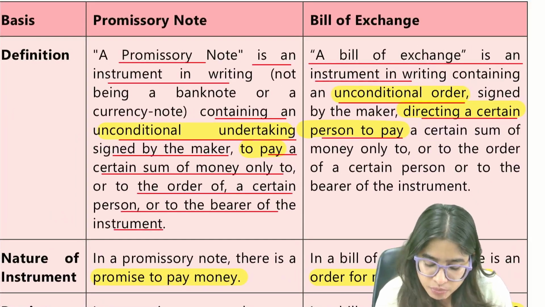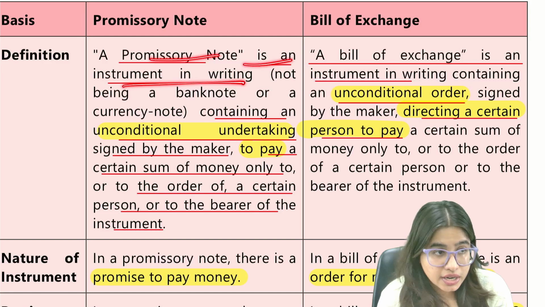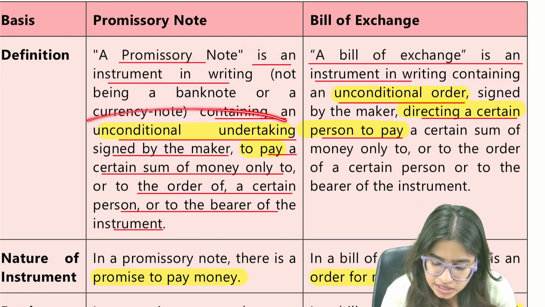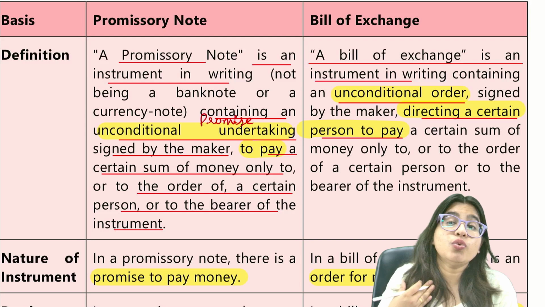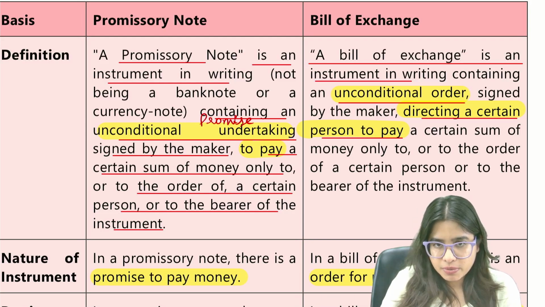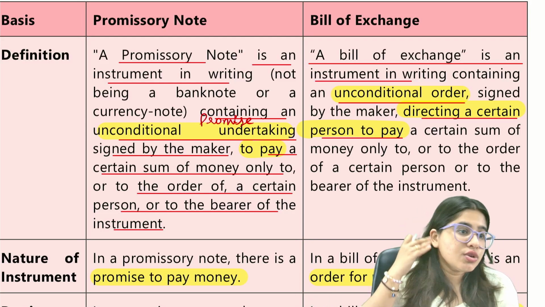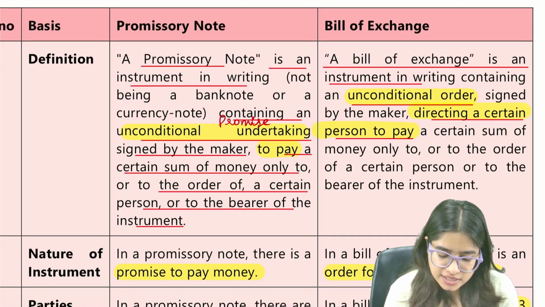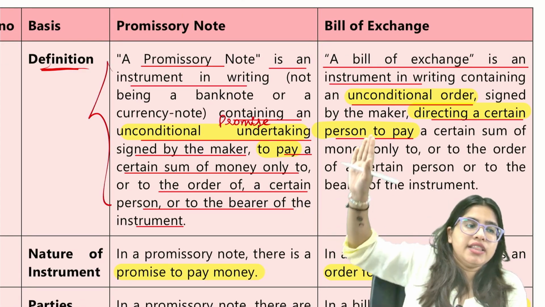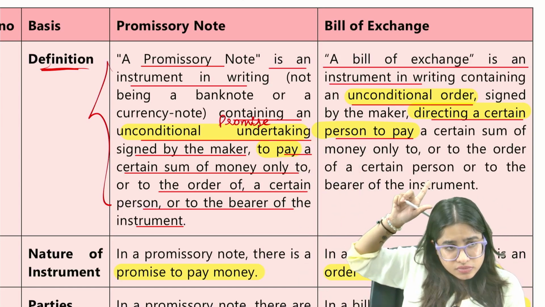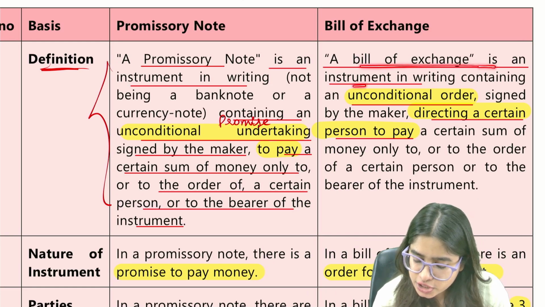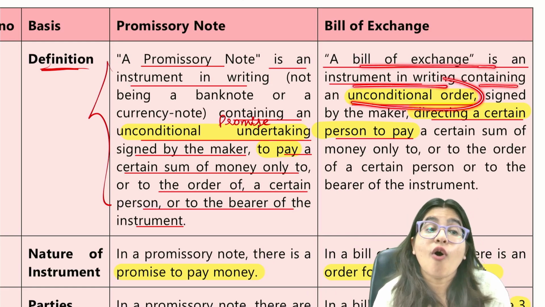So what is written here? Promissory note is an instrument in writing, which is an unconditional undertaking to pay. Now guys, undertaking means promise. So in a promissory note, you are promising that you will pay a sum of rupees this much to the other person. Bill of exchange is an instrument in writing which is an unconditional order to pay.